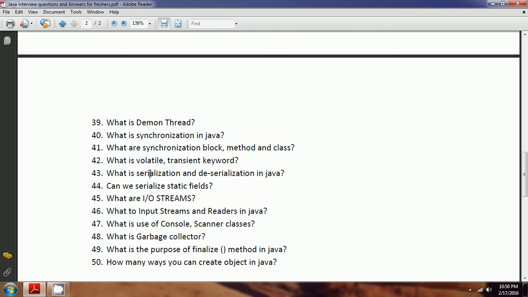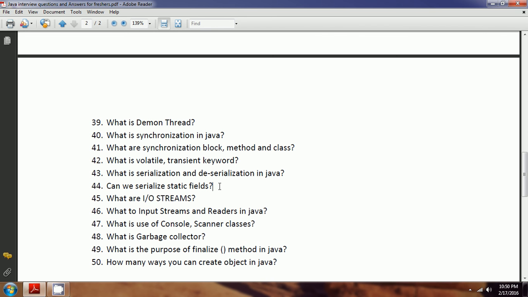So in Java, serialization can happen in two ways. One is that whichever class or object you want to serialize, you need to implement the Serializable interface. It is a marker interface. But if you want your own customized serialization, then you go with the Externalizable interface, where you need to override two methods, readExternal and writeExternal. These are the two methods you need to implement. And next, can we serialize the static fields?